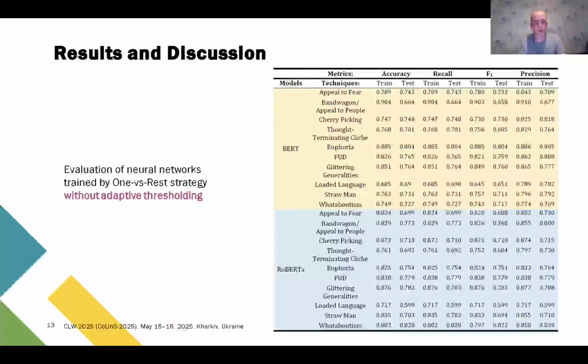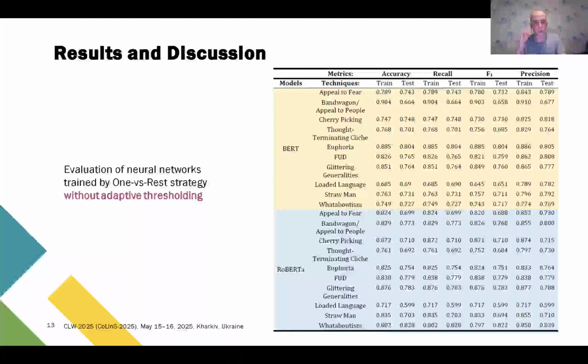After training the classifiers using the one versus rest strategy, results were collected on both training data, 80% of the dataset, and test data, 20%. Those are shown in the table. The data shows that RoBERTa generally performs better than BERT on the test set, especially in terms of precision and F1 score. This suggests RoBERTa is better at recognizing manipulative patterns and generalizing to new examples.